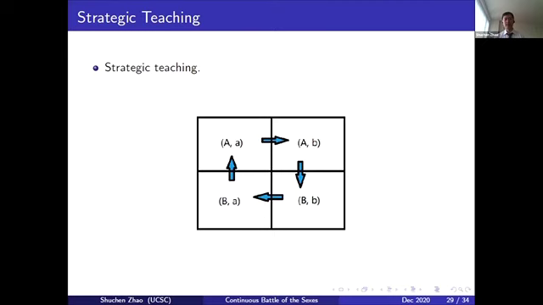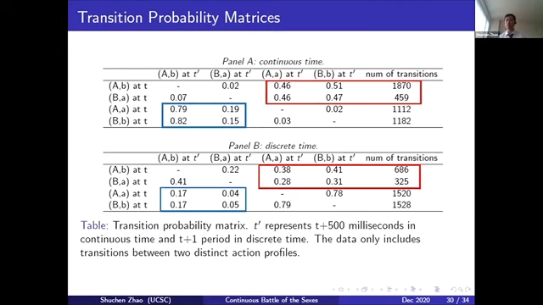So let's take a look at the transition probability matrices to see how that works. The red box, in both panel A and panel B, shows when people transfer from a mismatch to a Nash. As you can see, although the probabilities look very similar, the number of transitions from an AB mismatch is much higher than the number of transitions from a BA mismatch.